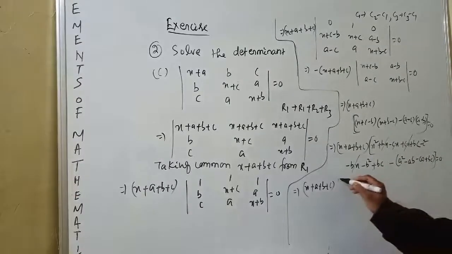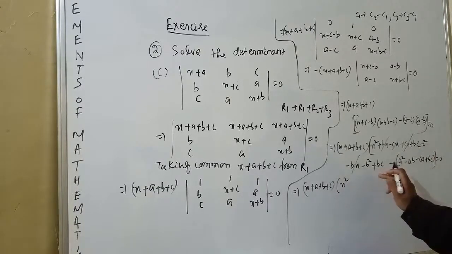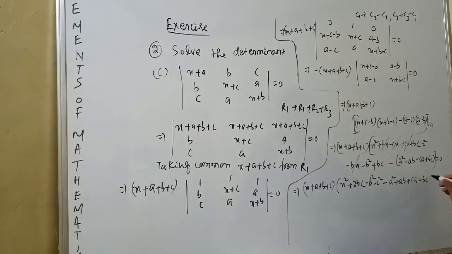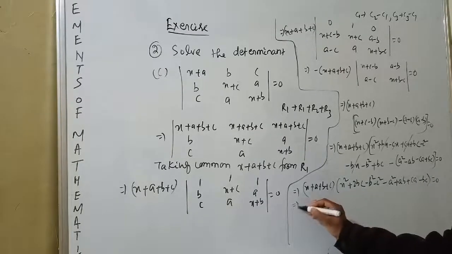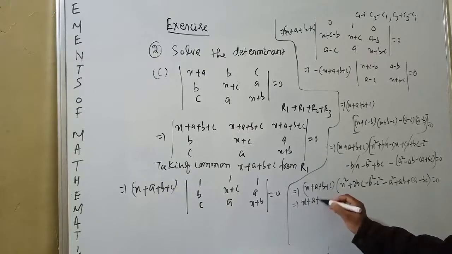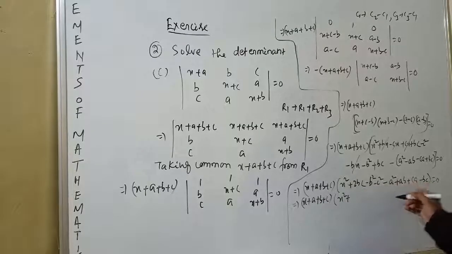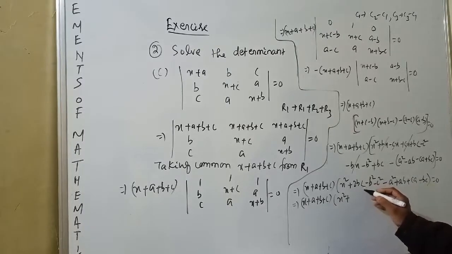That means x square, here bc, here bc, that means 2bc, minus c square, minus b square, minus c square, minus a square plus ab plus ca minus bc is equal to 0. Here x plus a plus b plus c times x square plus 2bc minus bc, that means only bc.